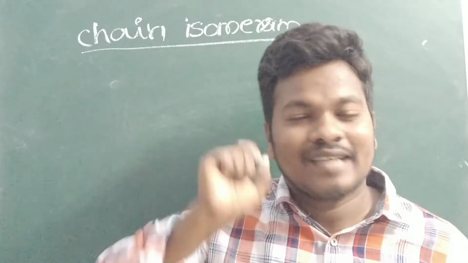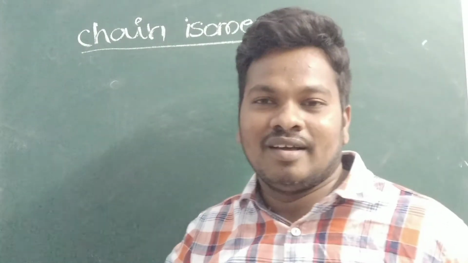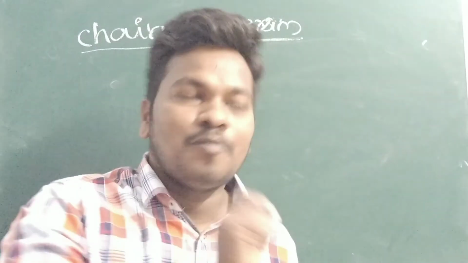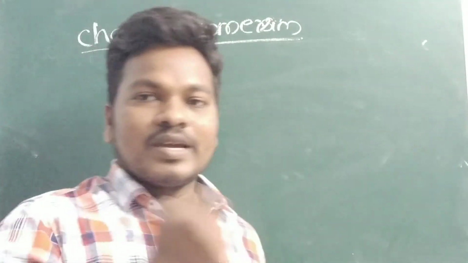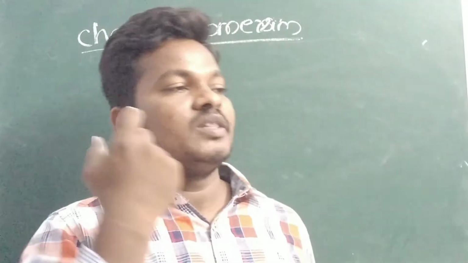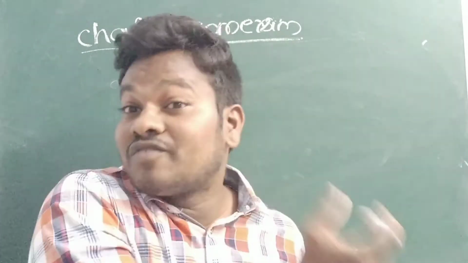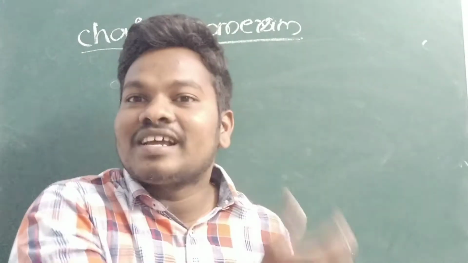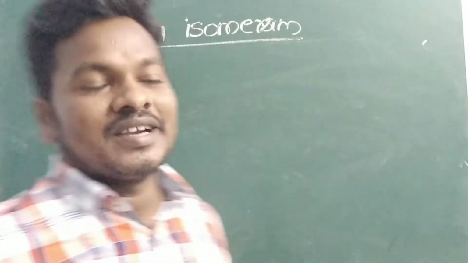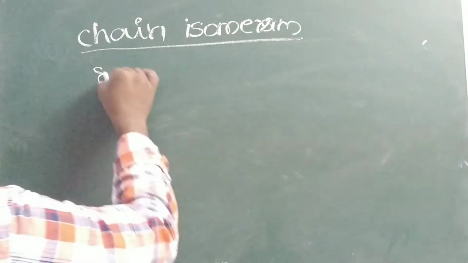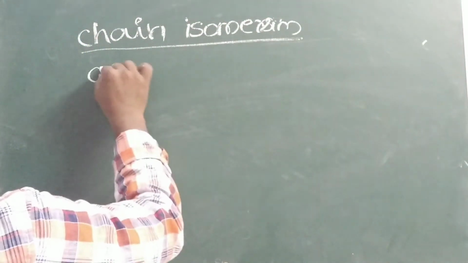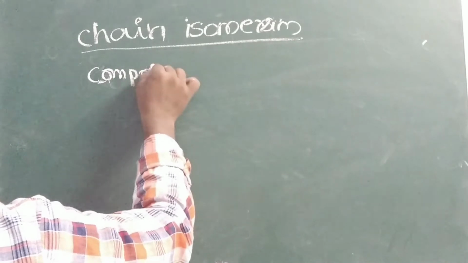Whenever we write the definition, compounds having the same molecular formula but different, and there we classify the different type.